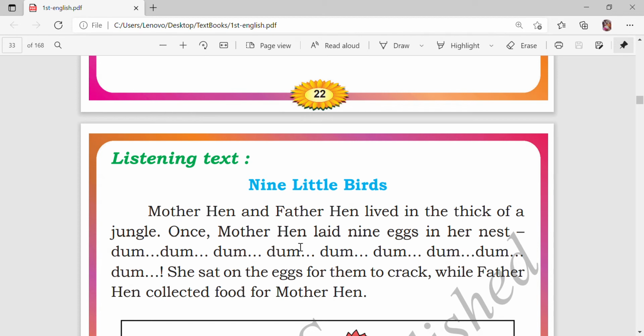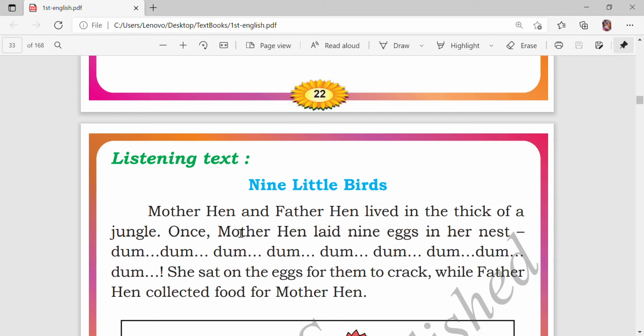Okay, children. Who lived in the jungle? The mother hen and father hen lived in the thick of a jungle. There is a thick jungle. Once mother hen laid 9 eggs. How many eggs did the mother hen lay? 9 eggs in her nest. Nest means house, the bird's house. The mother hen laid 9 eggs in her nest.